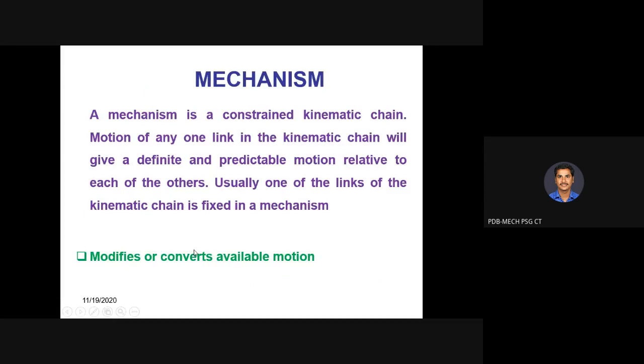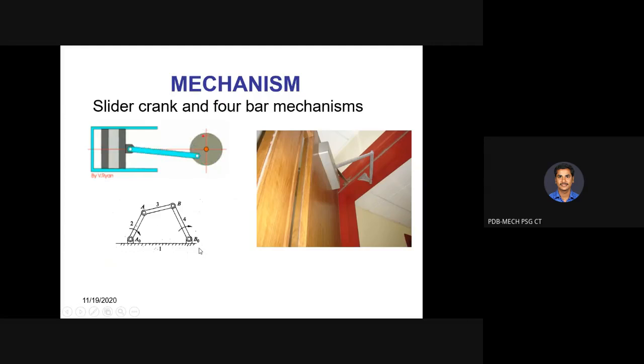When does a kinematic chain become a mechanism? We have 4 links in a kinematic chain: this is the frame, this is link 2, link 3 and link 4. One particular link must be fixed. Only if we fix a link can we give motion to another link and predict motion from the other links.